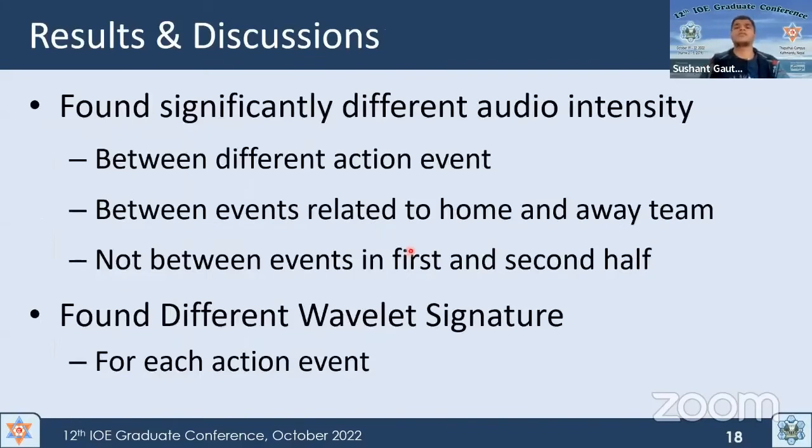From these results, we found that different events have significantly different audio intensity as well as frequency components. Events related to the home team have higher intensity than the away team. However, the intensity in both halves wasn't found to be statistically different. Also, different wavelet signatures were found for different audio events, which would be due to variation of sounds like audience cheering, referee whistles, instruments playing after different events, etc.